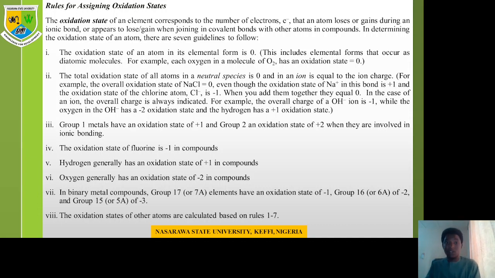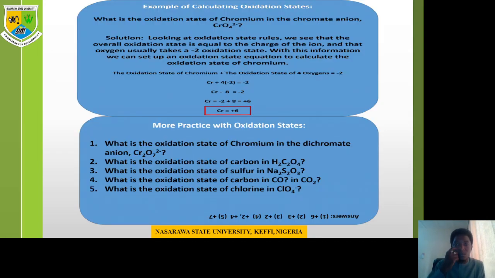So if they have 1, they require 7. If they have 2, they require 6. If they have 3, they require what? 5. If they have 4, they require 4. If they have 5, they require 3, right? If they have 6, they require 2. If they have 7, they require 1. With 8, it is a balanced electron structure, so 8 does not require anything. Now, these are some examples I gave you of how to calculate oxidation states.